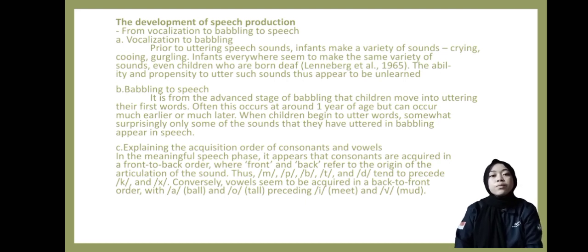Part C. Explaining the acquisition order of consonants and vowels. In the meaningful speech phase, it appears that consonants are acquired in a front to back order, where front and back refer to the origin of the articulation of the sound. Thus, M, P, B, T, and D tend to precede K and G. Conversely, vowels seem to be acquired in a back to front order, with the vowels A and O preceding I, mid, and mood.